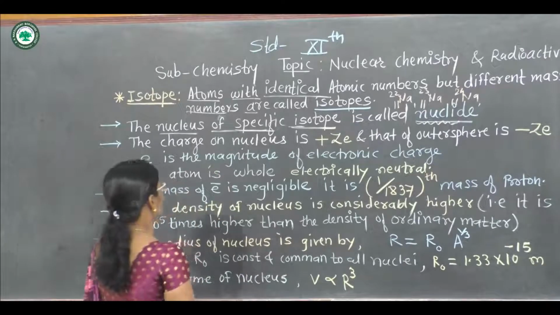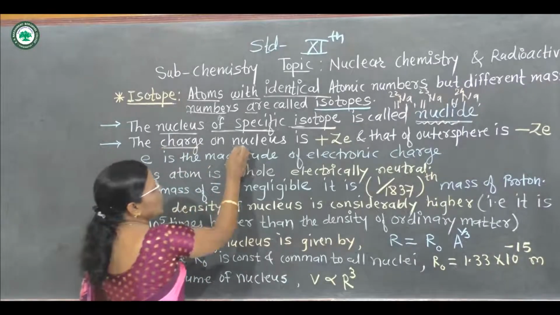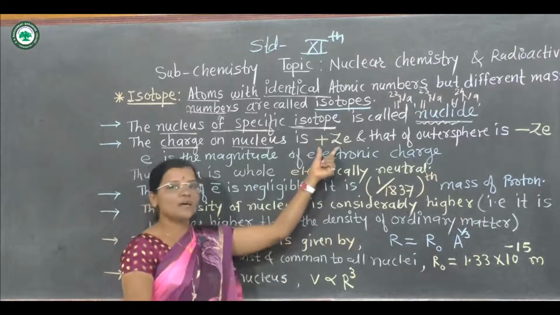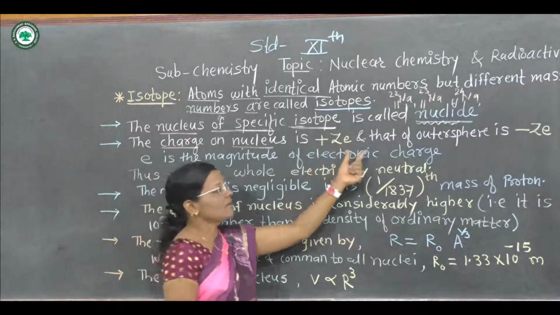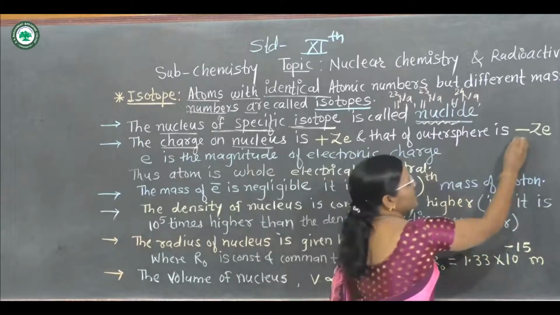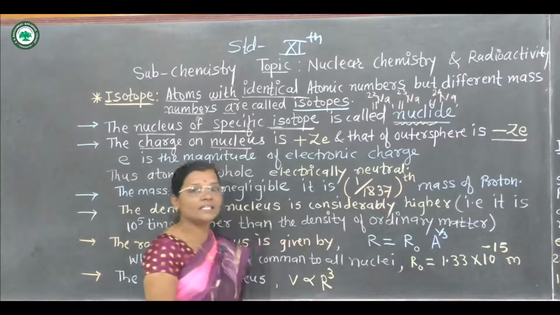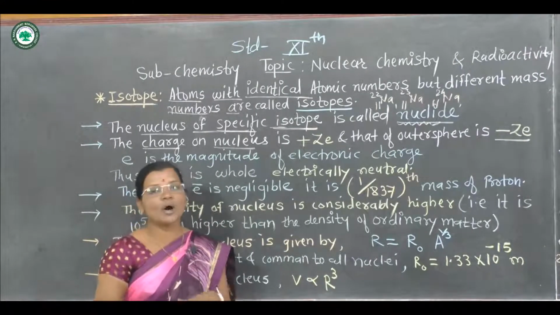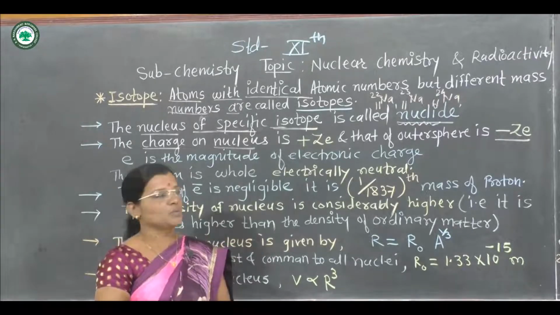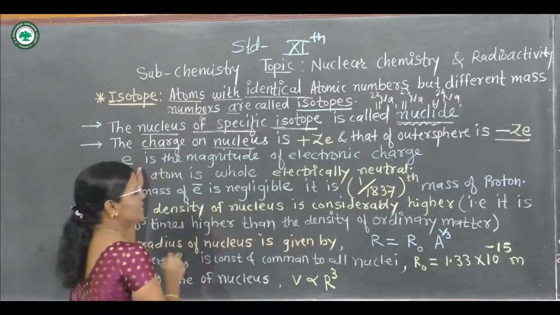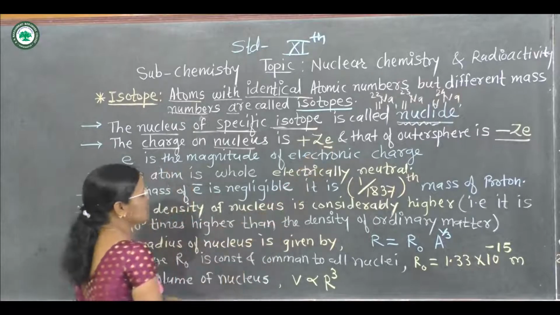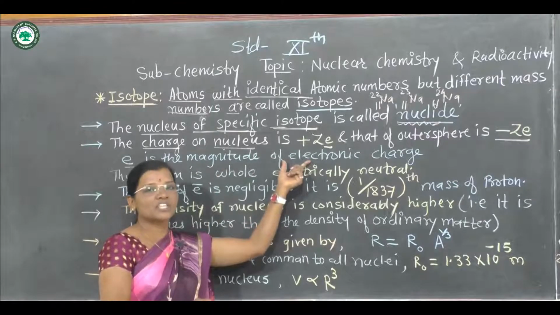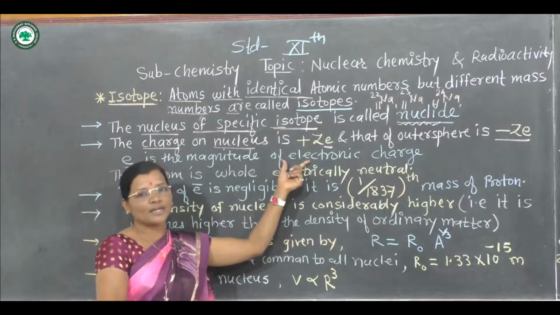Now we should also know the charge on the nucleus. The charge on the nucleus is given by plus Ze, and that of the outer sphere is given by minus Ze. That means the charge on the nucleus is positive and the charge on the outer sphere is negative. What is that e? e is the magnitude of the electronic charge.